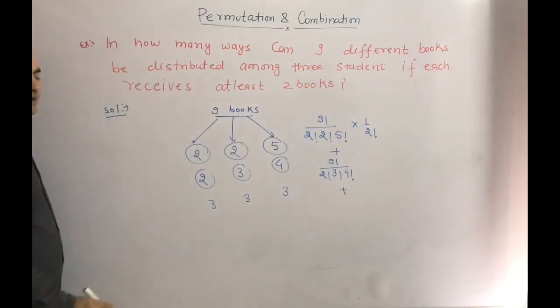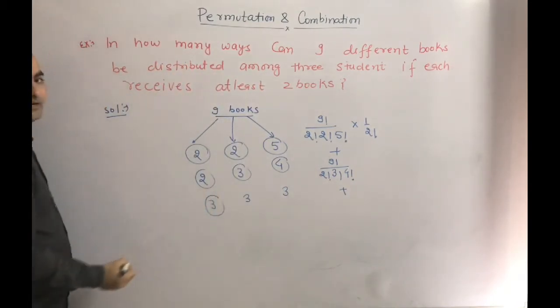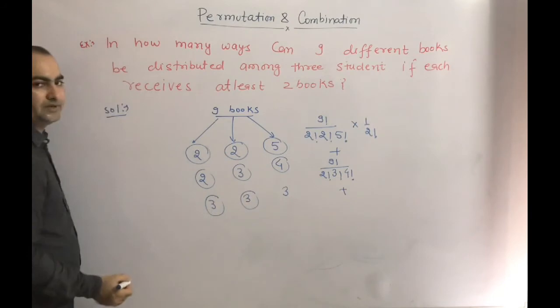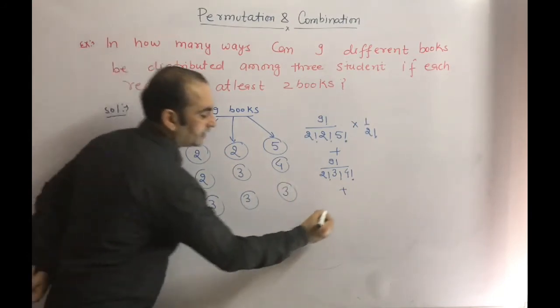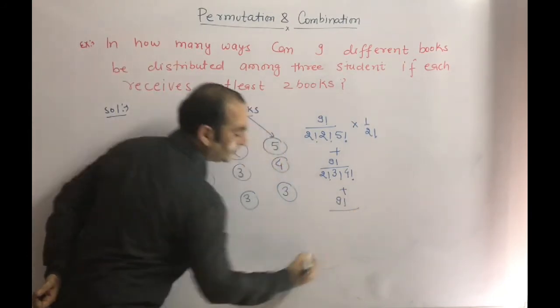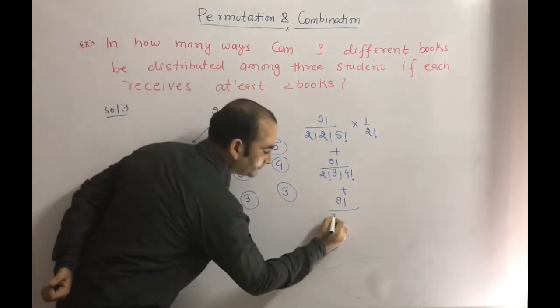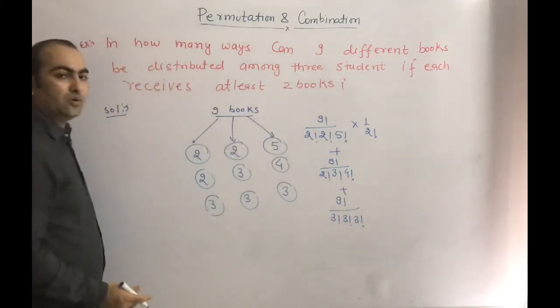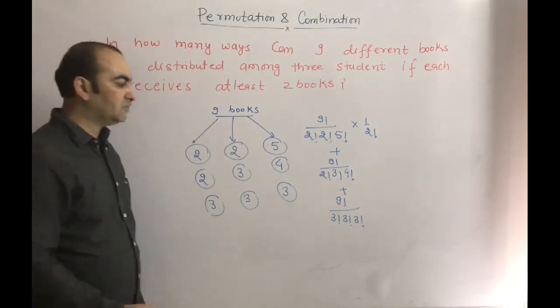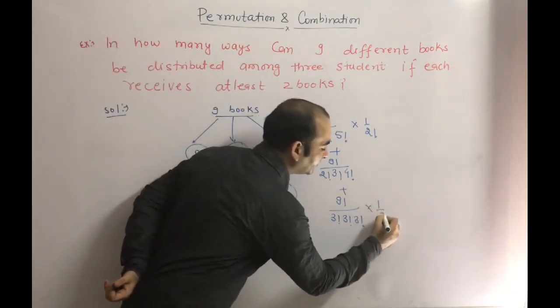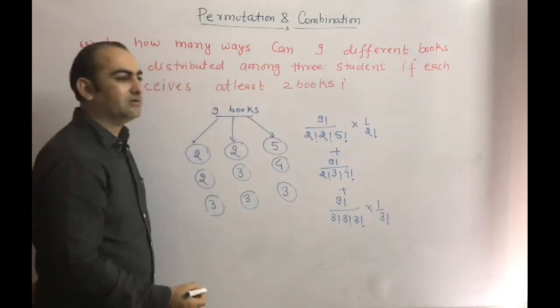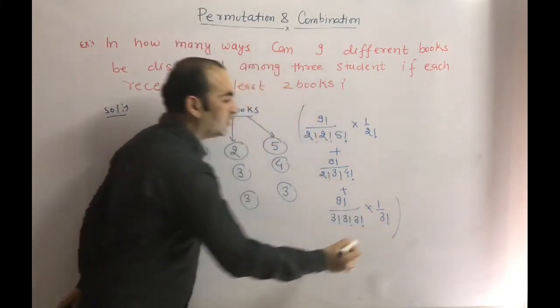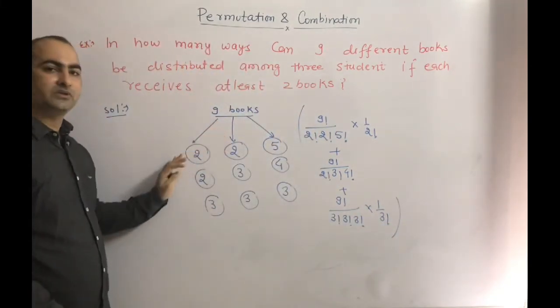In the third case, in the first group we have 3 books, in the second also 3 books, and in the third also 3 books. So what will come? 9 factorial divided by 3 factorial into 3 factorial into 3 factorial. Now here all 3 groups are equal in size, so we have to multiply this with 1 by 3 factorial. This will be the total number of ways of dividing 9 books into 3 groups.